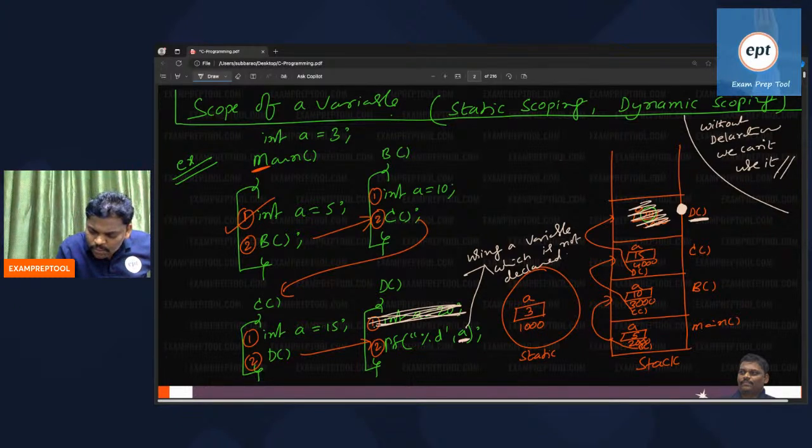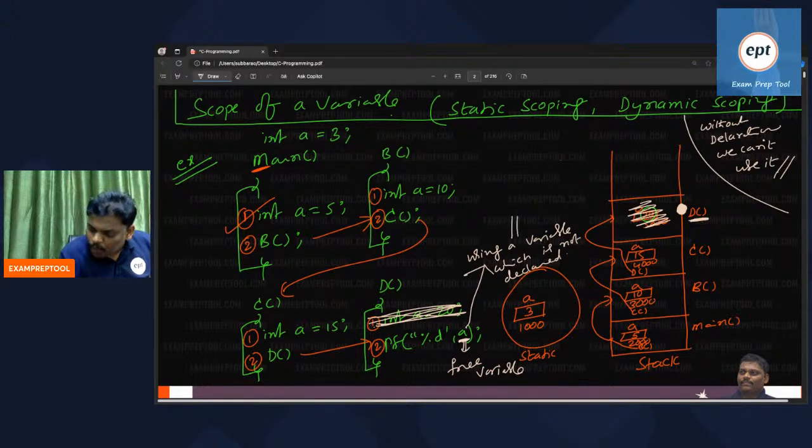Listen, you are using some variable which is not declared. That variable is known as a free variable, because I don't know from where it came. Using some variable which is not declared is called a free variable. Suddenly you are using someone who is not available inside. Remember, this variable is called a free variable.